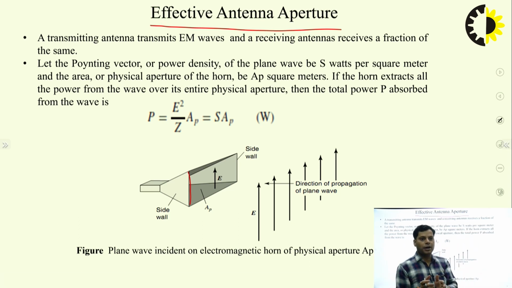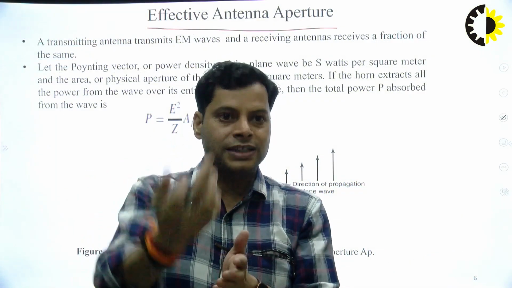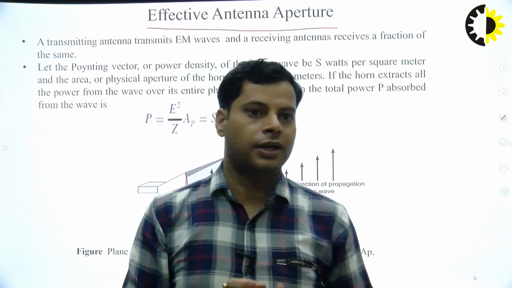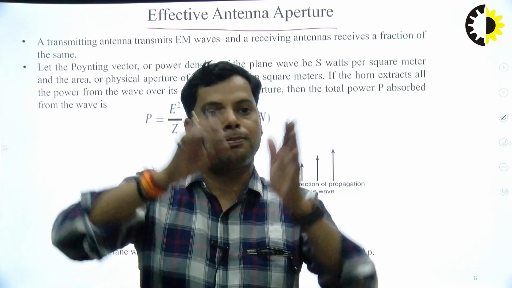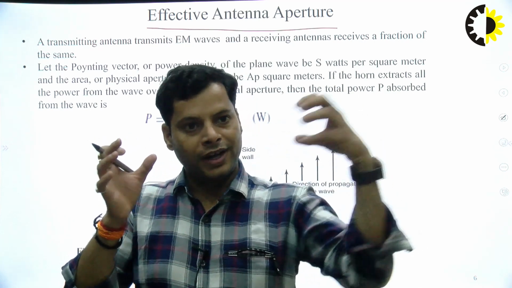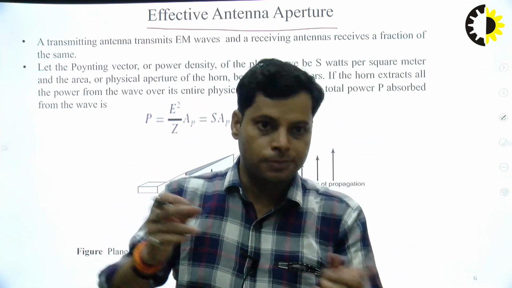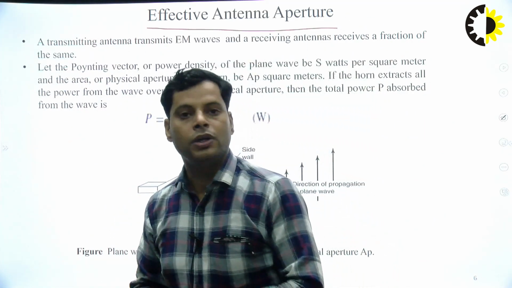So this part which is effectively participating, meaning we consider the structure not with its actual realized extent but under some specific condition, becomes the antenna effective aperture. That means the area from where the antenna receives or transmits power, in spite of the complete aperture. This is simply known as the effective aperture of the antenna.